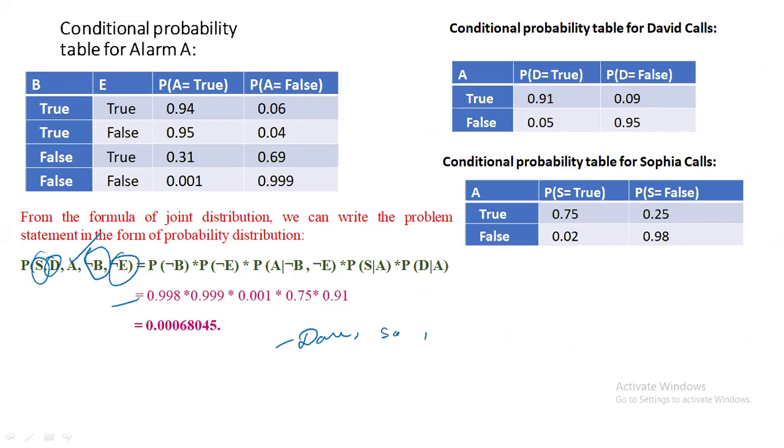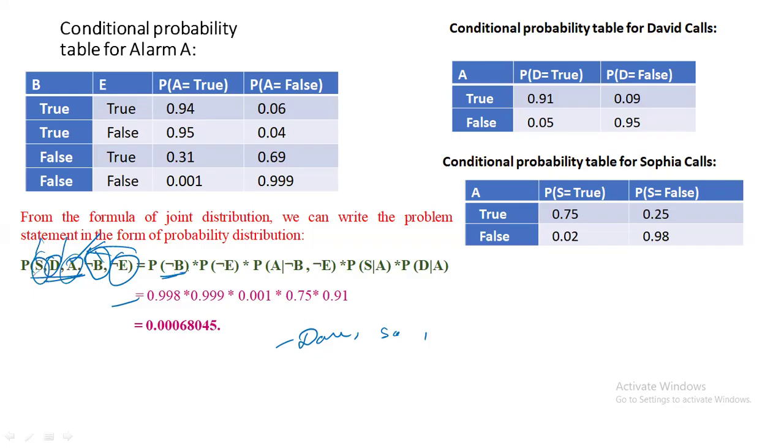So in this way, we will be given many variables. We have to write the conditional probability, going from the back. So probability of S, D, and A: Sophia, David, and alarm comes, with B bar and E bar, meaning no burglary and no earthquake happened.